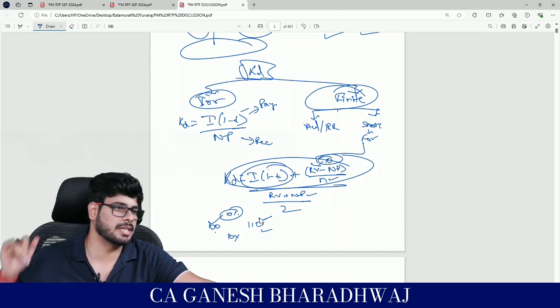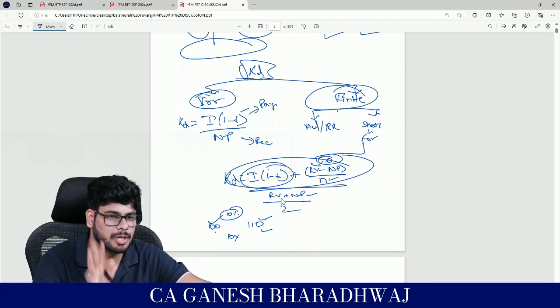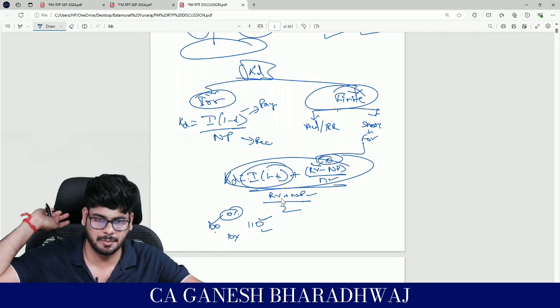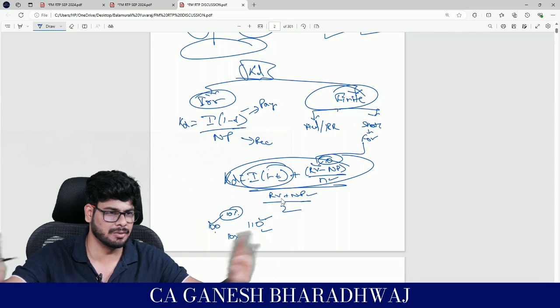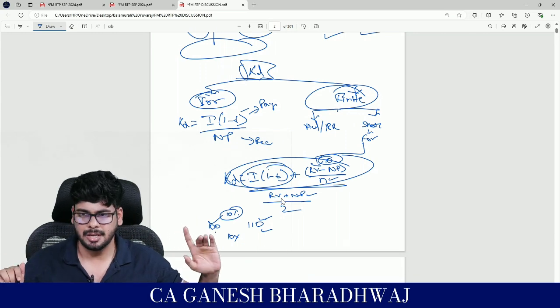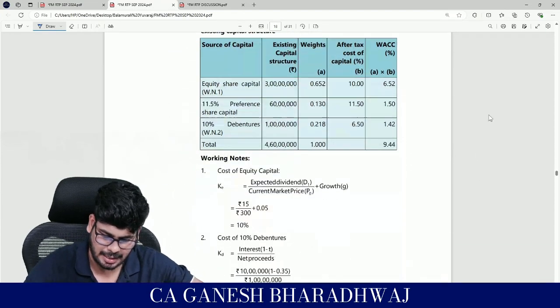Now suppose the same thing is about your preference shares. Instead of I into 1 minus T, put preference dividend. There is no tax adjustment because dividend is not a tax deductible expense. As simple as that. Clear with this? Are we all on the same page when it comes to this? Fine, guys. Now on that note, yes, this entire sum has been solved like this.